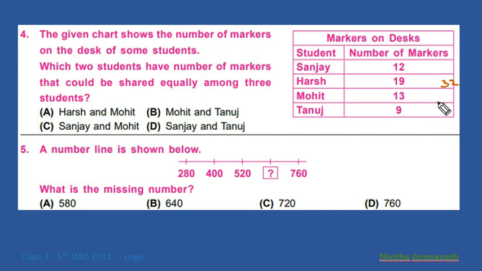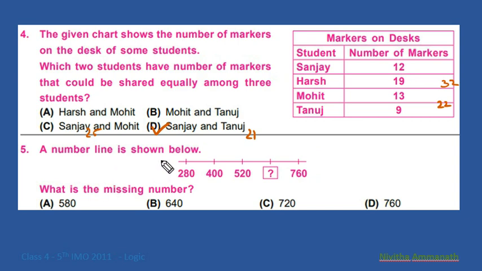Mohit and Tanuj: 13 plus 9, 22. 22 is not divisible by 3. Sanjay and Mohit: 12 plus 13, 25. So it's not divisible by 3. Sanjay and Tanuj: 12 plus 9, that is 21. 21 is divisible by 3. So D is the correct option.